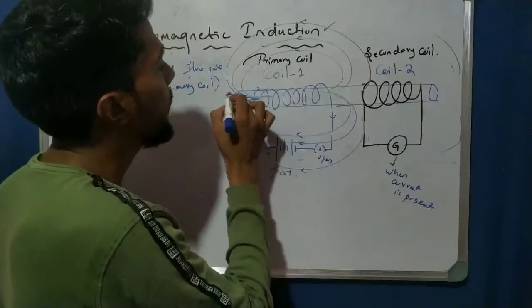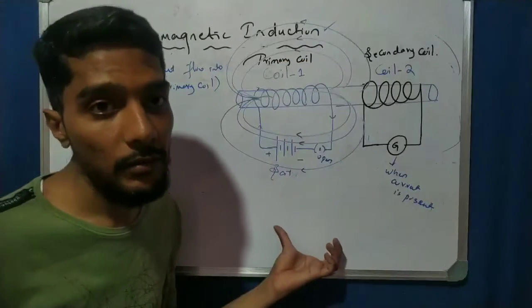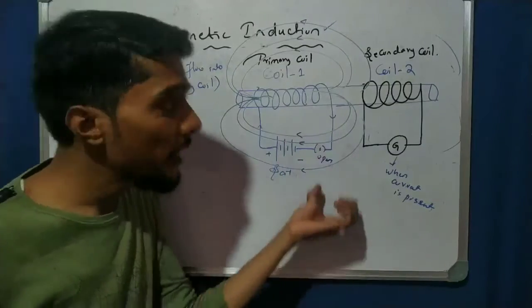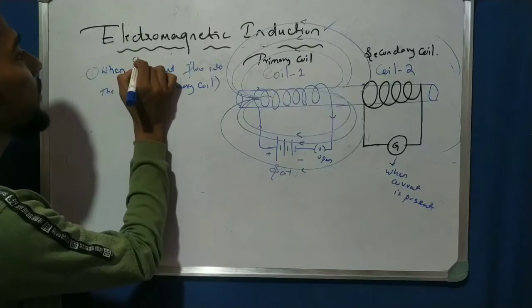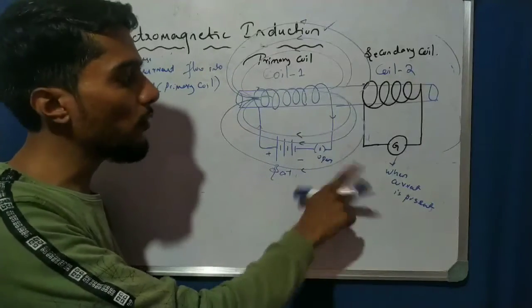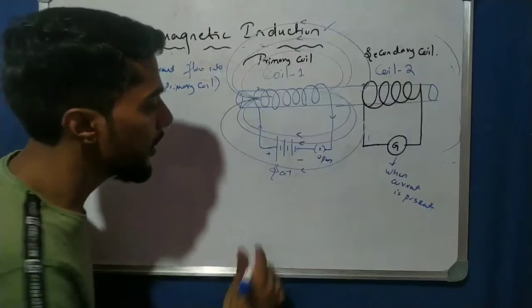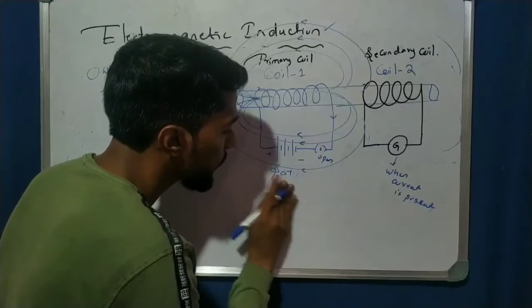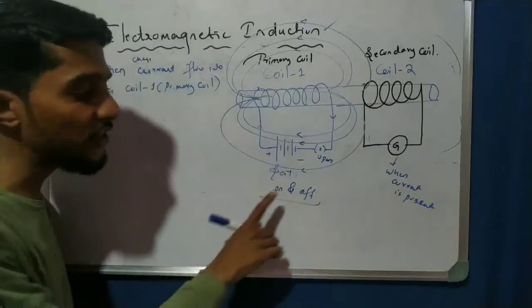Okay. So what happens when the current is changing? If the current is changed, the magnetic field is changed. So changing current is very important. When changing current, the changing is on and off. Current is changing here. So changing current is on and off. This process is changing the current.